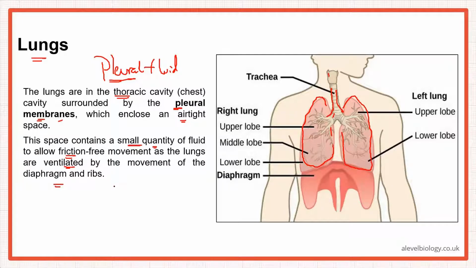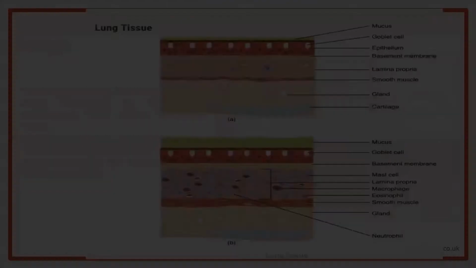As you inhale, definitely the air fills in, so the lung would move. Likewise, it would also move as you are exhaling, right? So it allows a friction-free movement of the lungs, because the ribs are also moving as well as the diaphragm is moving. So this pleural fluid allows the friction-free movement. So this much about the lungs.